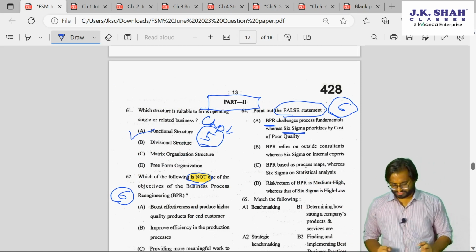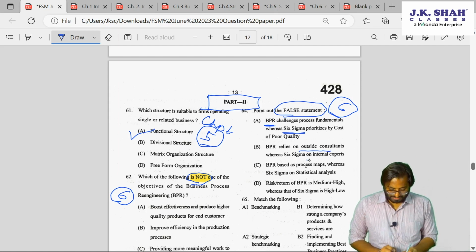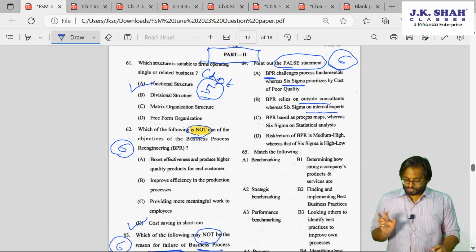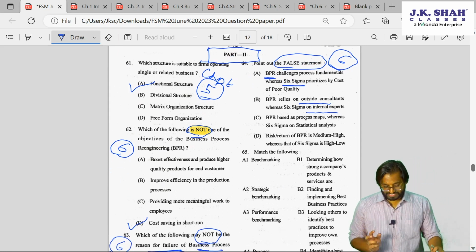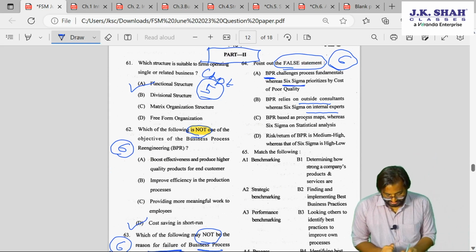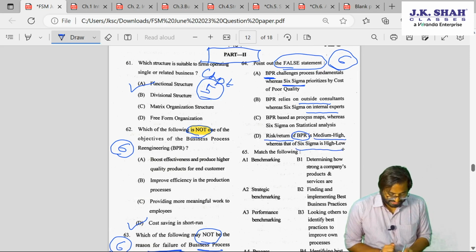No problems. Okay. BPR relies on outside consultants, whereas Six Sigma relies on internal experts. BPR is based on process maps, whereas Six Sigma is based on statistical analysis. Okay, great. Risk return of BPR is medium to high, whereas for Six Sigma it is high low.